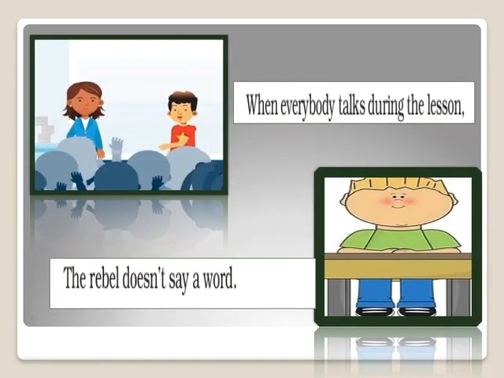When everybody talks during the class, the rebel doesn't say a word. Now, another example is if you are talking about a rebel in the classroom. So, how will the rebel be in the classroom? When everybody in the class is talking during the lesson, it means they will be discussing something. So everybody participates in the discussion, right? So when everybody is discussing the lesson, what will a rebel do? He doesn't say a word. It means the rebel is just sitting quietly and listening to others.